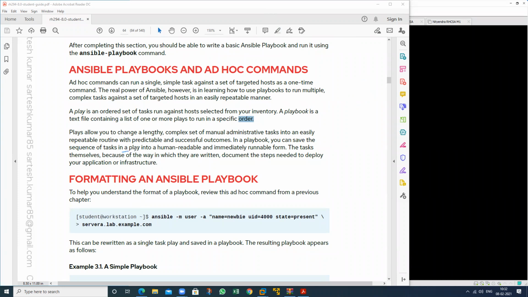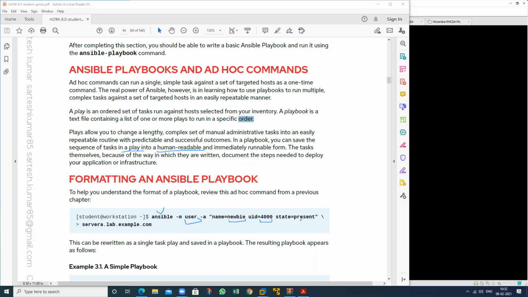See this one. In which language can we write the tasks? In human readable language, immediately runnable from the tasks themselves. See this one. This is an ad hoc command, and we want to create a user. Which module will I use? This is my user module, this is my username, and this is the user ID.